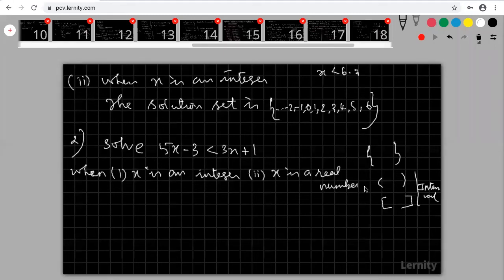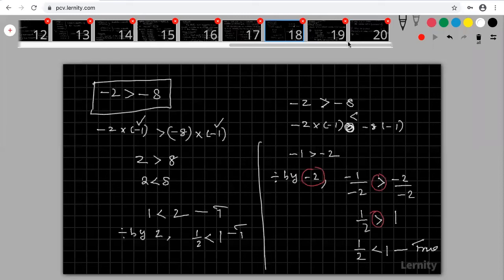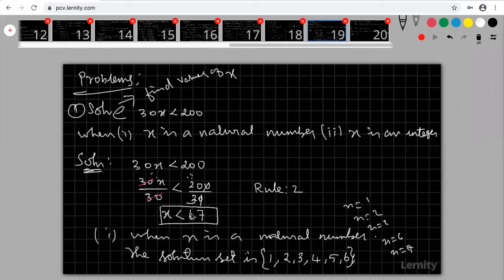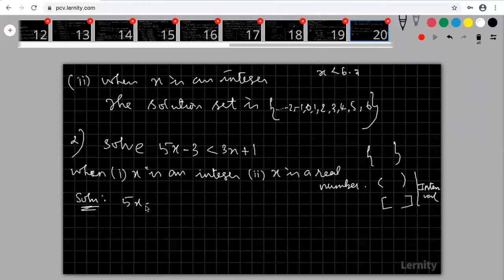Okay. So now come to that. First of all, write this in a simple manner. Look at that, here I'm writing this inequality: x less than 6.7. Write this inequality in a simple manner. So, less than 3x plus 1. Here also x is there, here also x is there. You can bring this 3x to the left hand side, that is no problem. Otherwise, I'm going to apply rule 1.